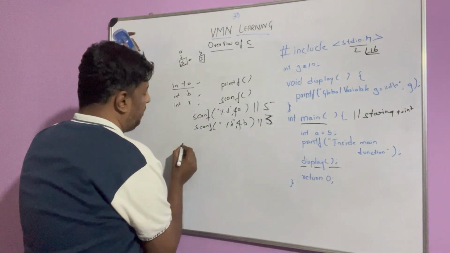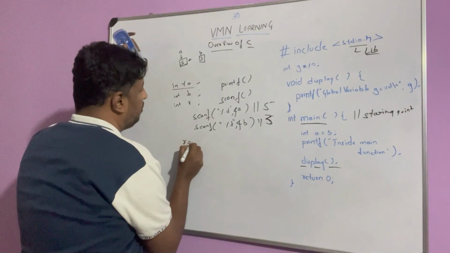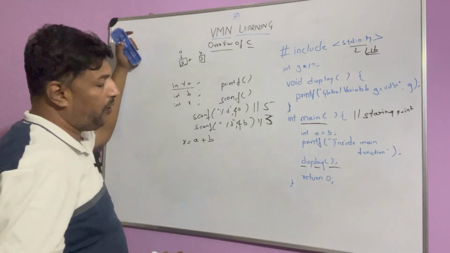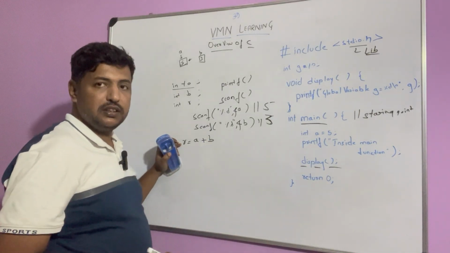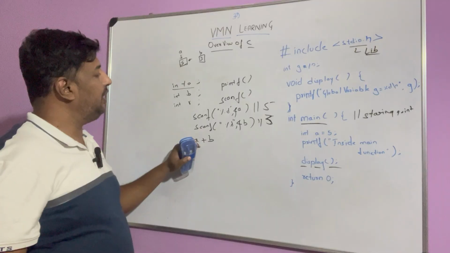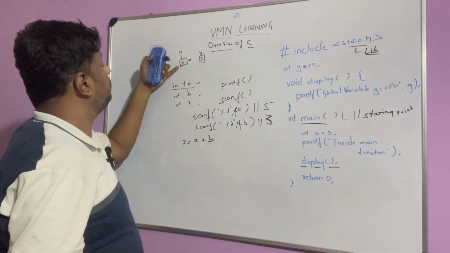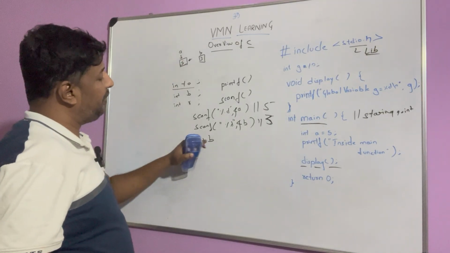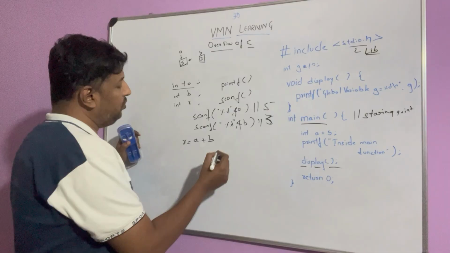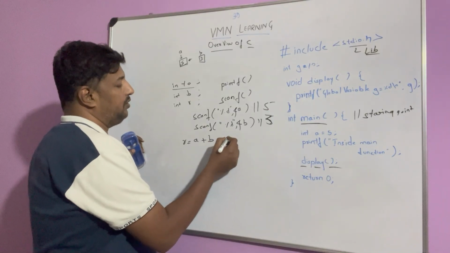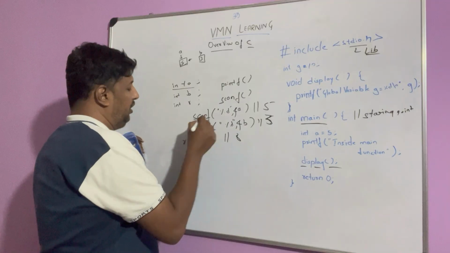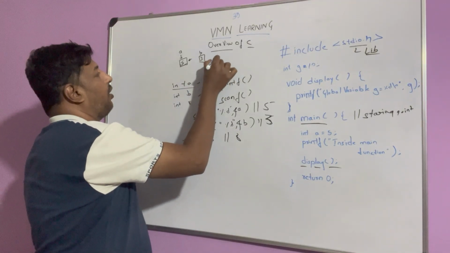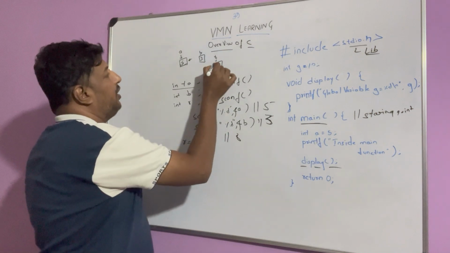Now, for the next statement, r is equal to a plus b. When this statement comes, the program will go to a, fetch out 5, go to b, fetch out 3, and 5 plus 3 is equal to 8. When we declared r, a space was created for it, so in r, 8 will be saved.